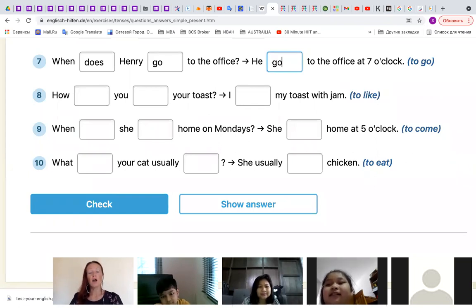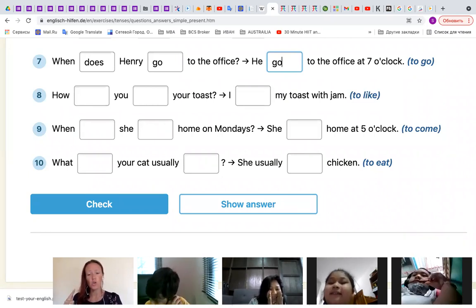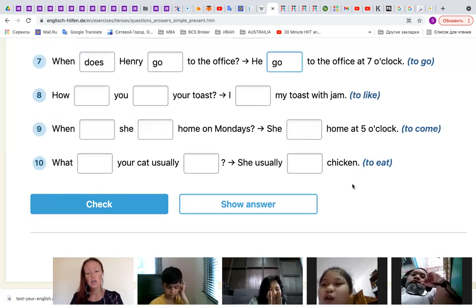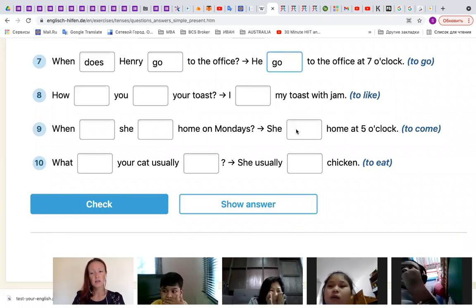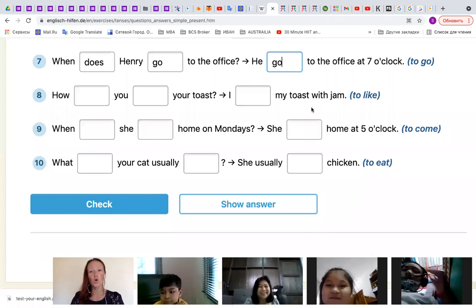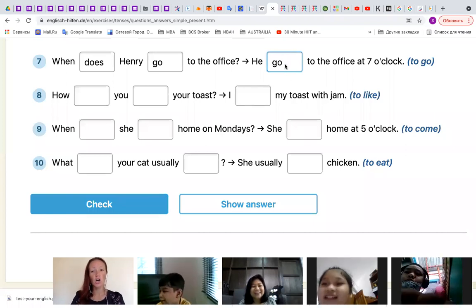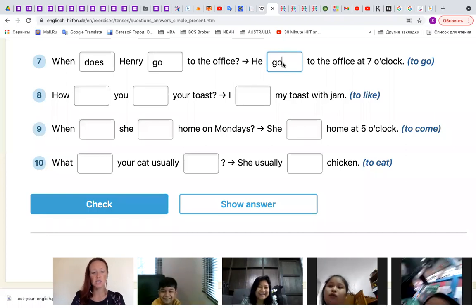He go. Are you sure that we can say he go? How should we say? Because he, she, it, we always should use s. He, she, it, we always should use s. So he, who can tell me? Goes, right? He goes. We have to write.